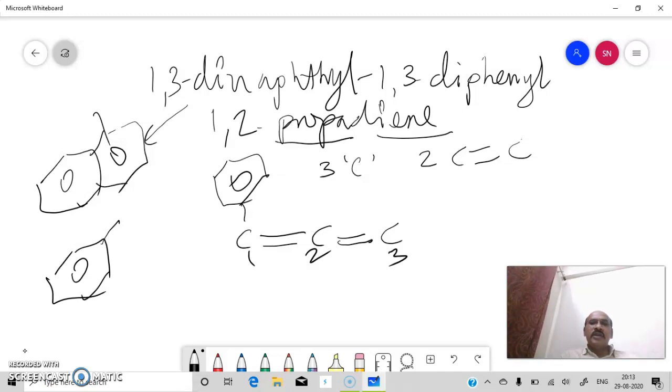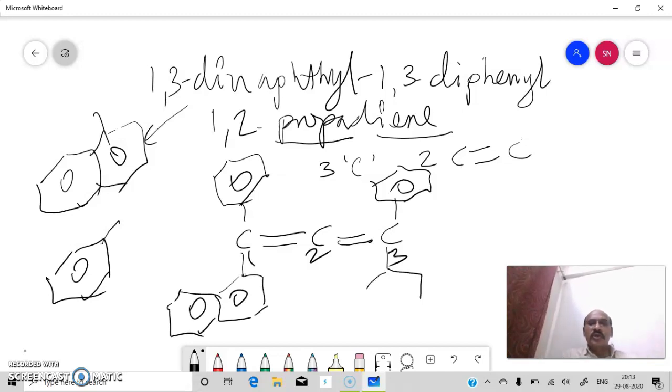Then at carbon number 3 also we have to write one benzene ring. And then on carbon number 1 you have to write one naphthyl group, and on carbon number 3 also you have to write one naphthyl group.